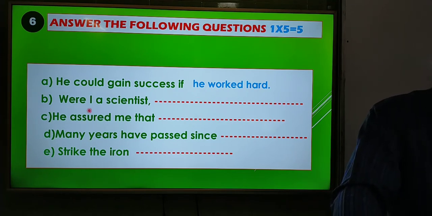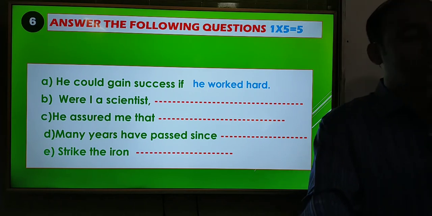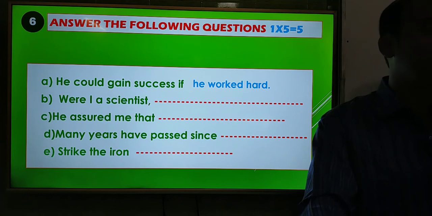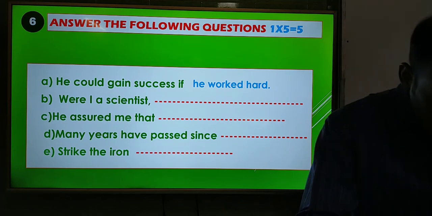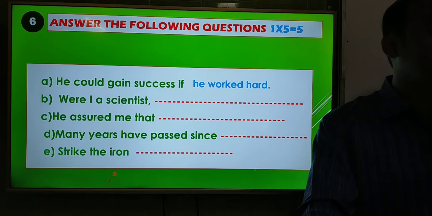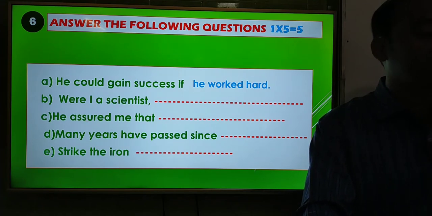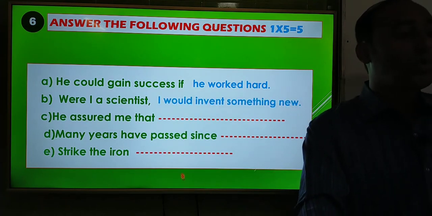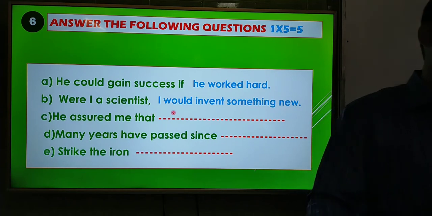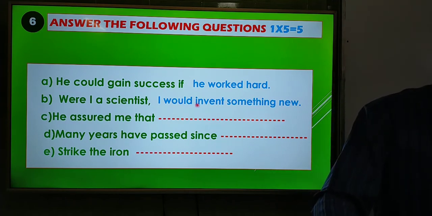And the second one, if I were a scientist, again it is also a conditional sentence. And you know that there are three kinds of conditional sentence: first condition, second condition and third condition. And this is in second condition, so we have to use would, could or might to make it complete. So, if I were a scientist, I would invent something new.